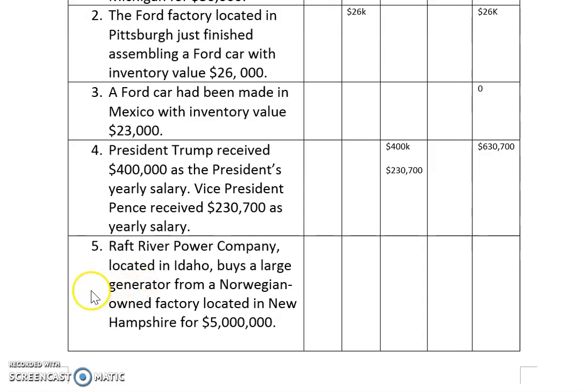Is this equipment made in the United States? Norwegian-owned factory located in New Hampshire. New Hampshire is in the United States. So since the machine is made inside the US and a firm purchased it, this is new capital, so it should be under investment. Investment increased by 5 million, GDP should increase by 5 million too. Yeah, so it looks like this.